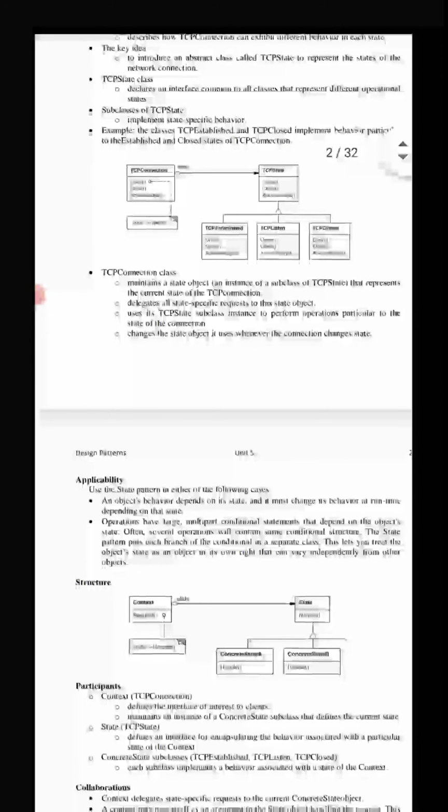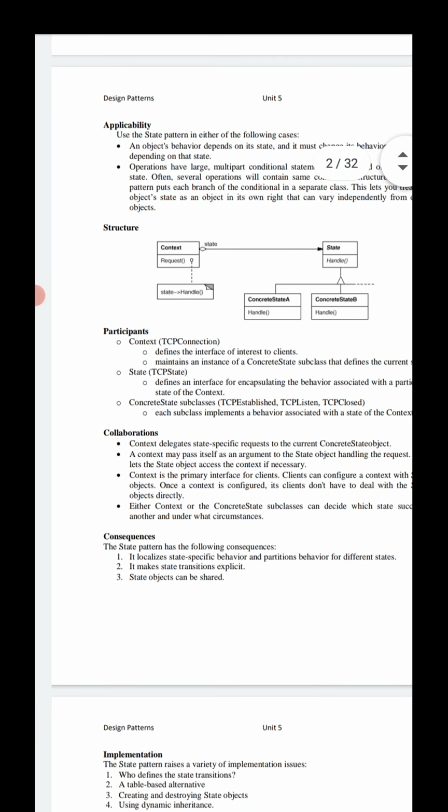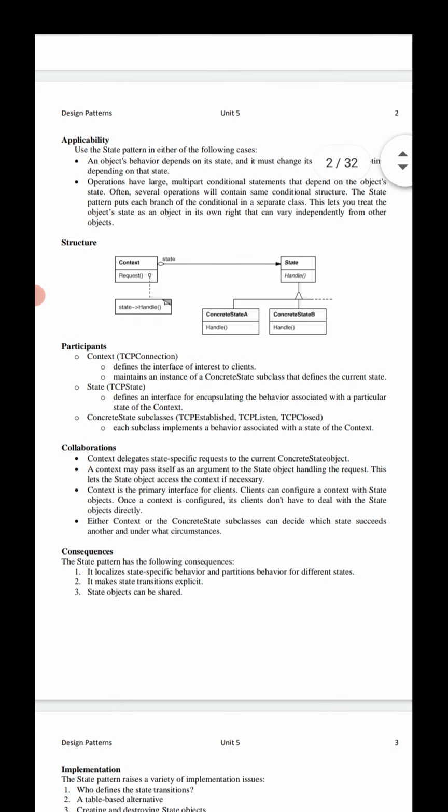Coming to the applicability, when can we use this state design pattern? Suppose we need to use the state design pattern in either of the following cases. The first applicability of the state design pattern, look at this: an object's behavior depends on its state, and it must change its behavior at runtime depending on that state. Exactly correct.